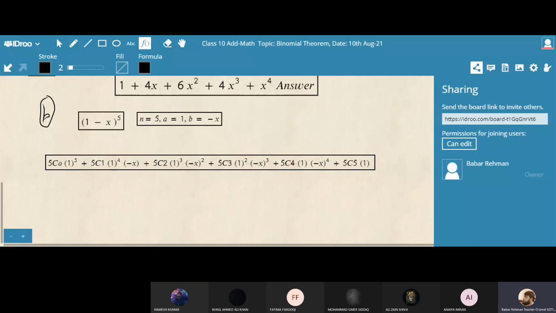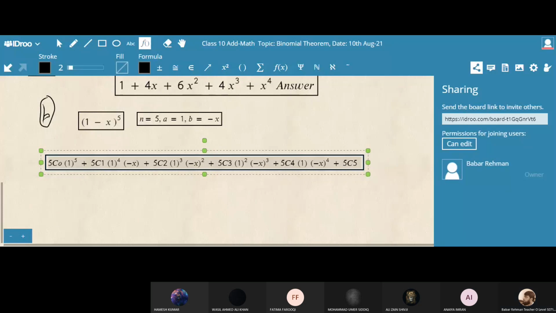Yes, students, 5C5, will 1 come or not? 1 power 0 will be 1, so we don't write it because 1 is now finished.